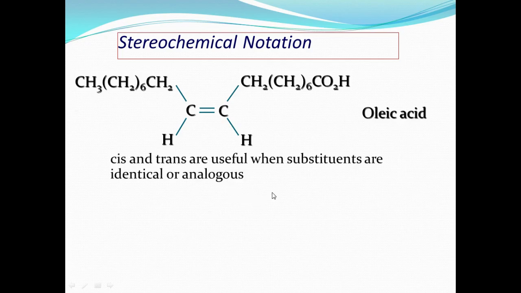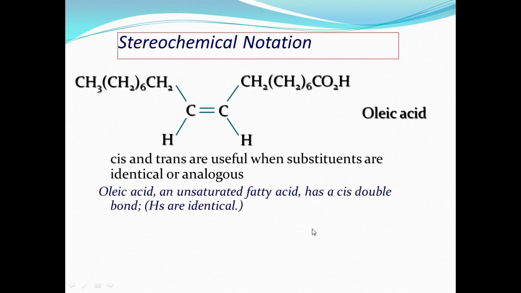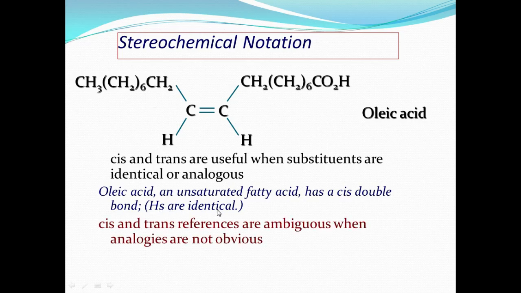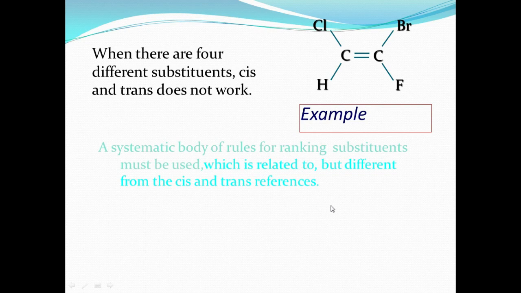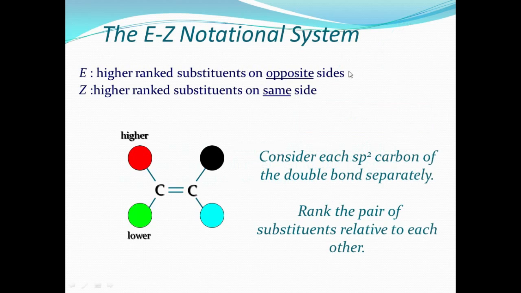Cis trans are useful when substituents are identical or unlike, but oleic acid, an unsaturated fatty acid, has the cis double bond. Here the H's are identical, and cis trans is ambiguous when the analogy is not obvious, right? For example, with chlorine, bromine, chlorine, hydrogen, 4 different groups are formed. When there are 4 different substituents, cis trans does not work. So you need one advantage, that is EZ configuration, right? A systematic body of rules for ranking substituents must be used, which is related to but different from the cis trans isomerism, right? Here the EZ notational system is very important.